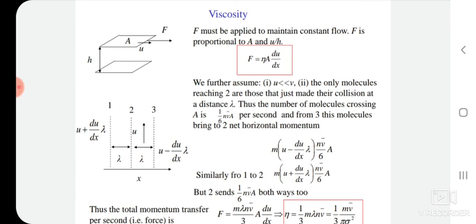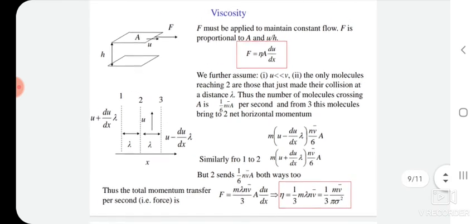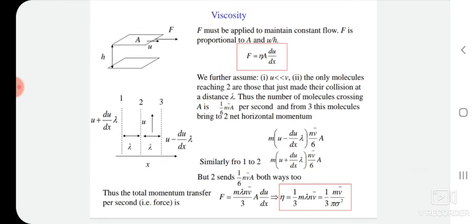Then the velocity gradient dVx by dy is also called the shear rate. This is for our information only. Otherwise, there is no need to remember that equation. Once you are able to understand, you can derive this kind of equation very quickly and easily.